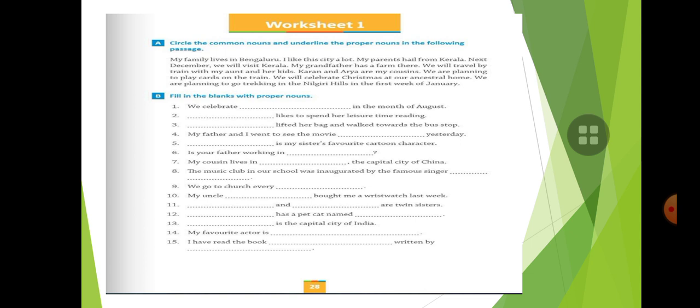And the second exercise is to fill in the blanks with proper nouns. You have to use a proper noun here. So we celebrate dash in the month of August. So what do you celebrate in the month of August, like Independence Day, Raksha Bandhan, so many festivals are there. You have to write only a proper noun here. Independence Day is the name of the festival, it's a national festival, so it's a proper noun. And Raksha Bandhan is also the name of a festival, so it's a proper noun. So you have to write a proper noun here.